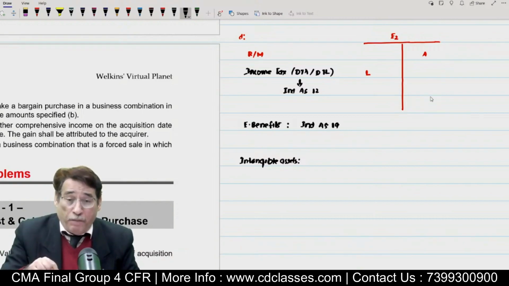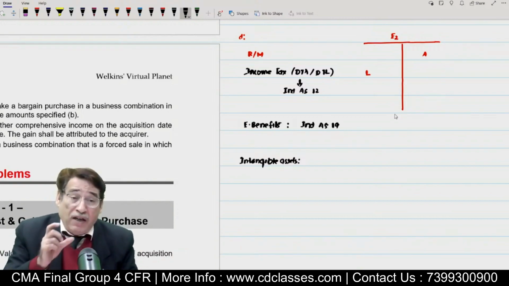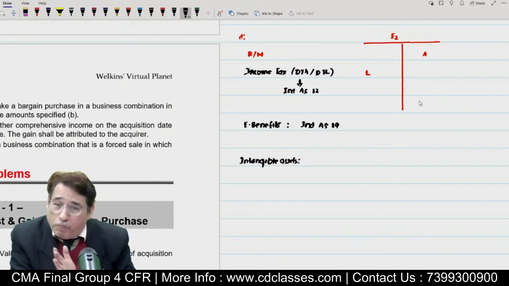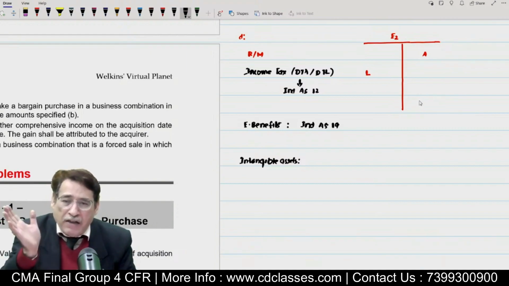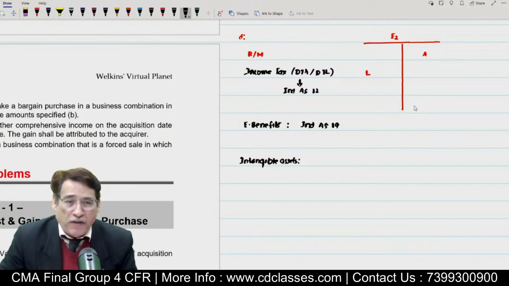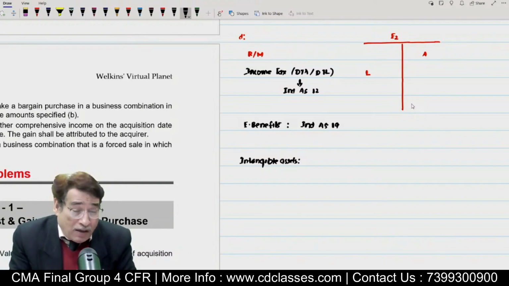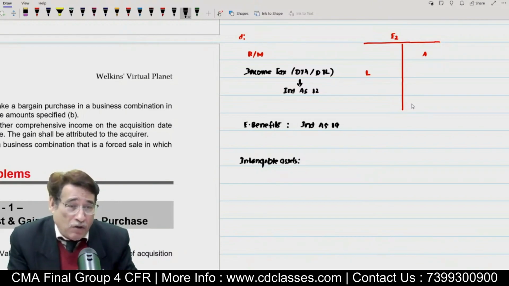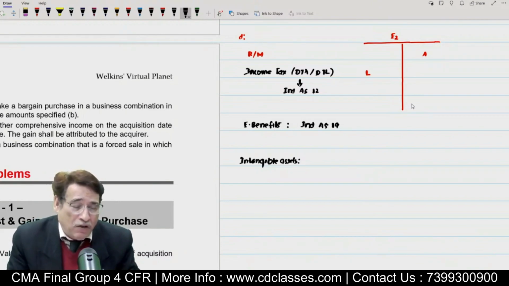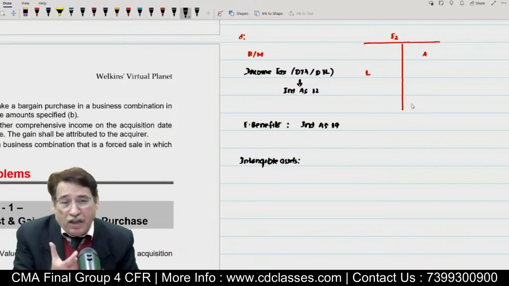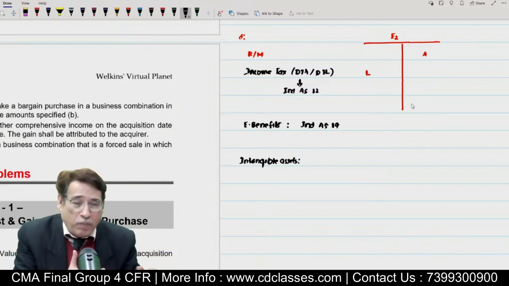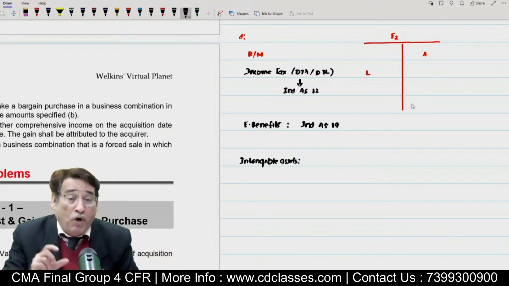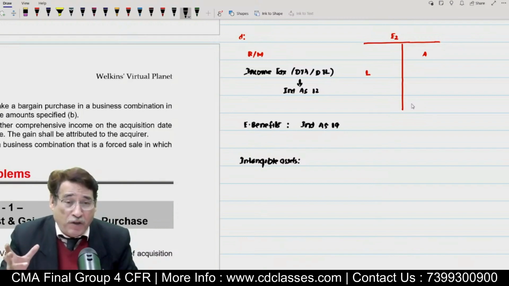But if there is something which meets the definition or the guidelines of Ind AS 38, which as we know deals with intangible assets, then under the situation of business combination you will have to be careful when you are taking over the assets and liabilities. Suddenly you come across a particular item or expenditure that meets the definition or criteria of intangible assets.